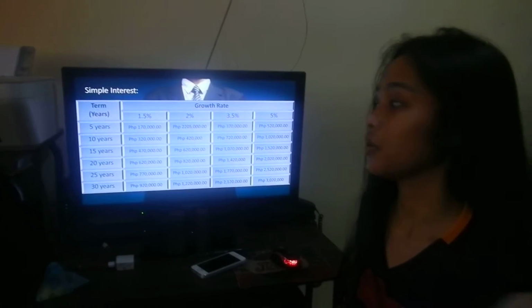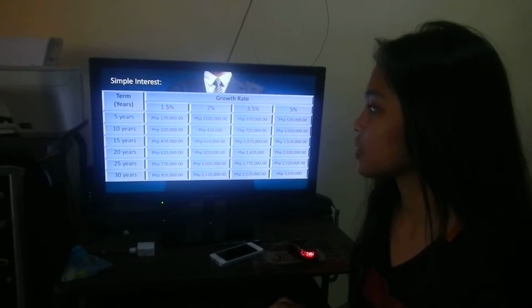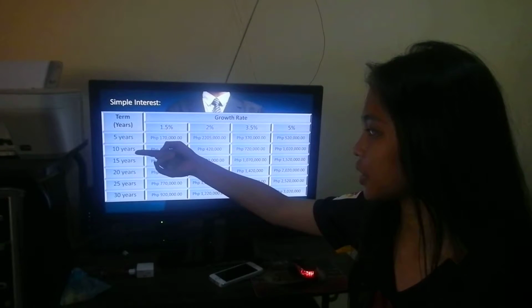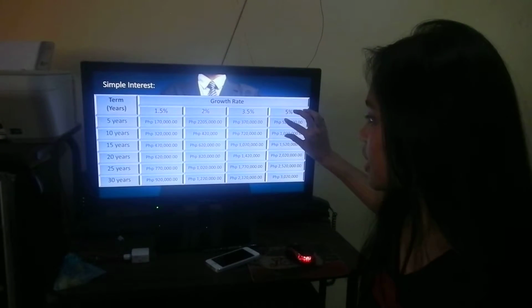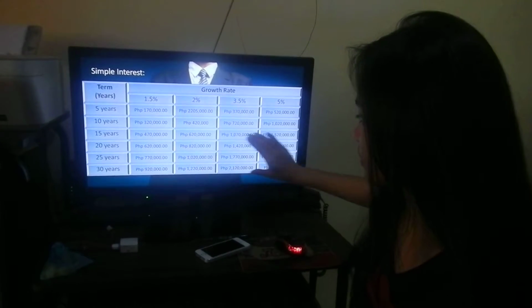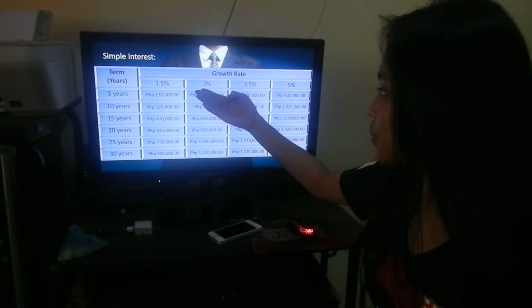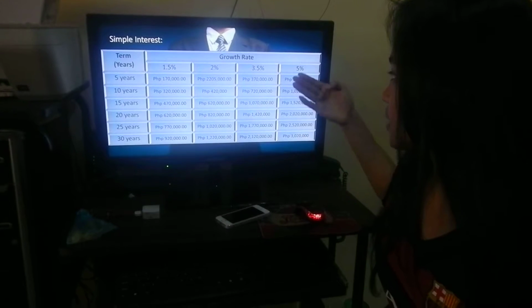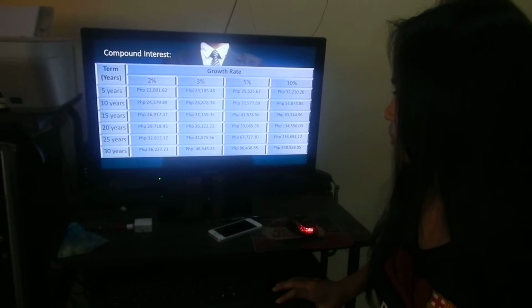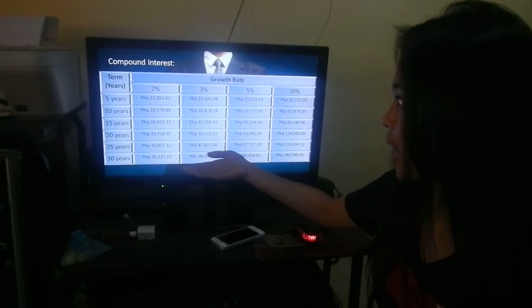So in this loan, the terms used are the short term, which is this one, and the long term. The growth rate contains 1.5%, 2%, 3.5%, and 5%. And in this table is the compound interest.